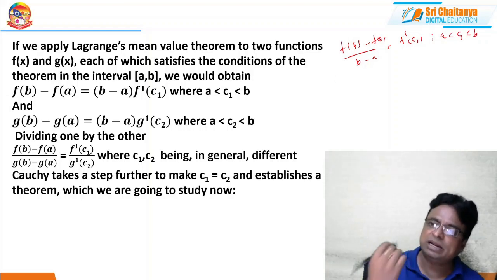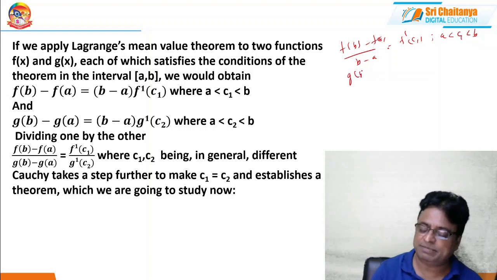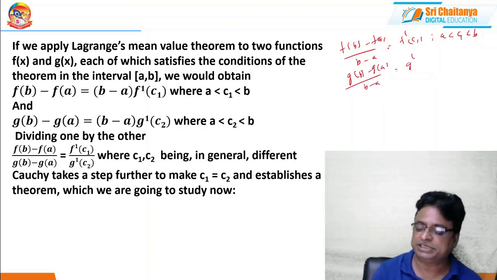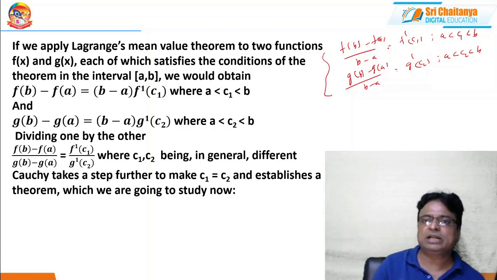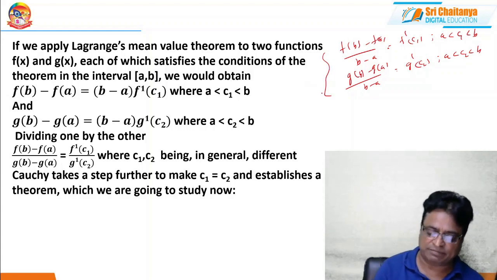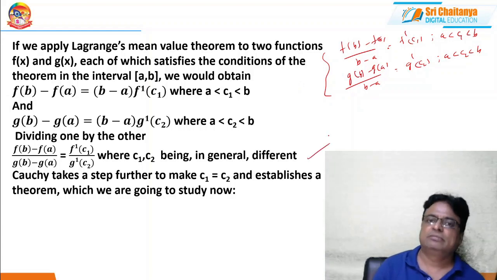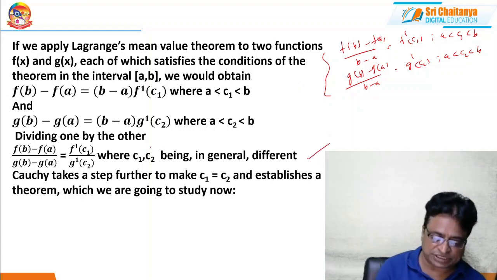Similarly, applying Lagrange's mean value theorem on g, (g(b) - g(a)) / (b - a) = g'(C2), where a < C2 < b. If I apply Lagrange's mean value theorem independently on f and g and divide both of them, I can get a ratio like this. But there I will get two different constants, C1 and C2.